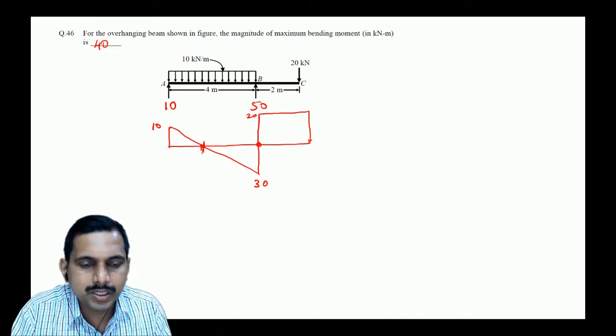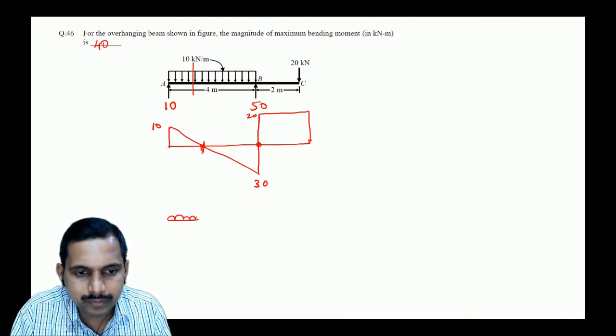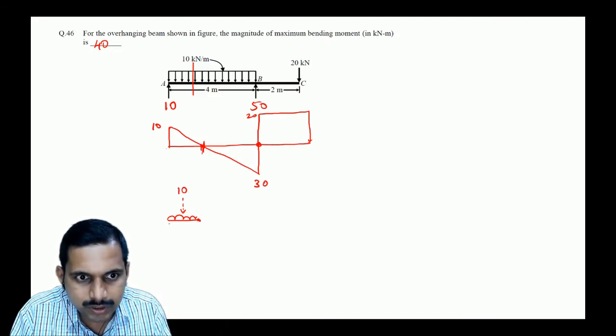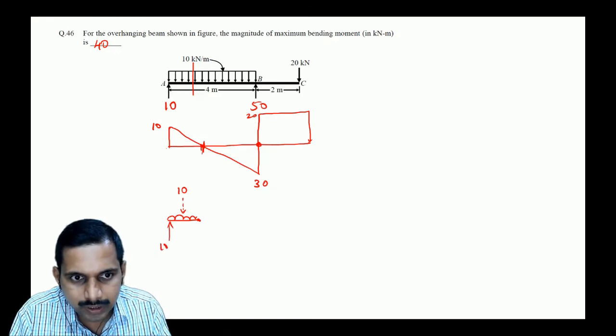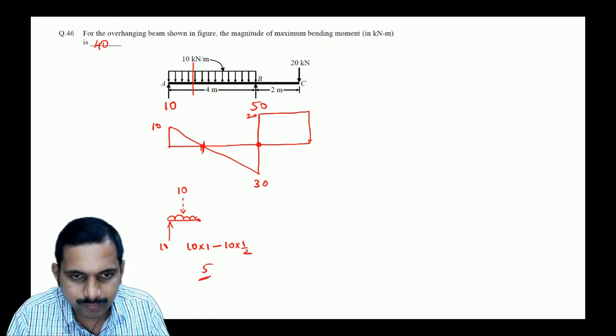Check everything. If you see over here, if you draw, it is 10. So this is like this. The equivalent of this is going this way, correct? Which is 10 only. And then over here from this point, what is it? It is 10 into 1 minus 10 into 0.5, correct? So what are you getting? 10 into 1, which is a sagging bending moment, right? So I'm taking positive. Then 10 into half, correct? So it is 5. So the one side is 5.